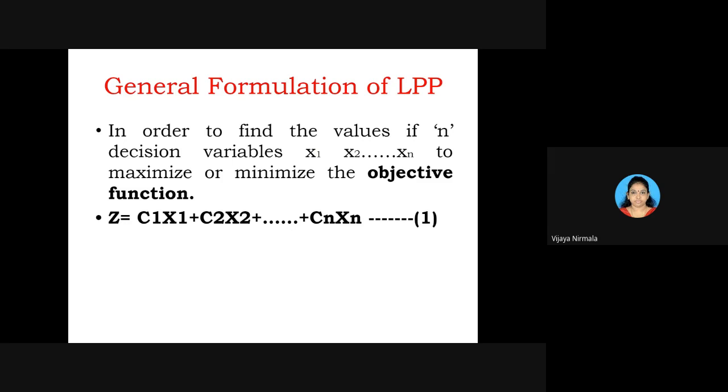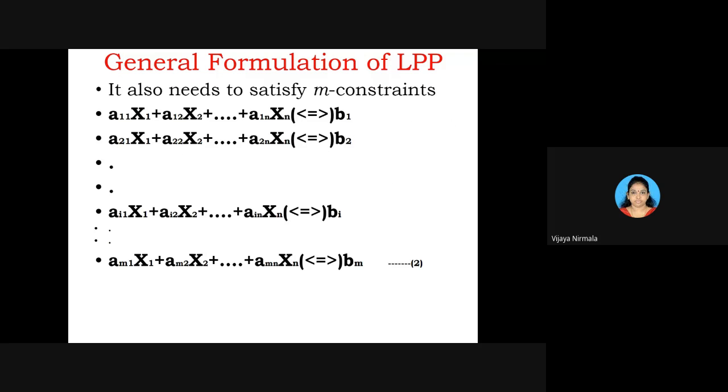Based on the decision variables, you write C1 x1 and so on. Next, the general formulation of LPP is that it also should satisfy m constraints. The first one, what we said, you have written maximization.